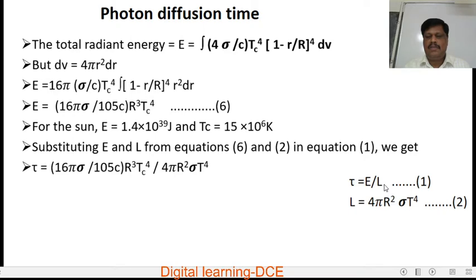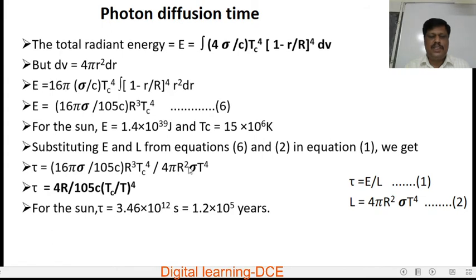And for L from equation 2, L is equal to 4 pi r square sigma T to the power of 4. Substitute for L, we will get 4 pi r square sigma T to the power of 4. After simplification, 4 pi and 4 are 16 pi, and all things cancel. r square and r square will cancel, only r remains, and Tc to the power of 4 and T to the power of 4 will be there, and also sigma and sigma will cancel. So we will get photon diffusion time tau is equal to 4r by 105 C into Tc over T to the power of 4.